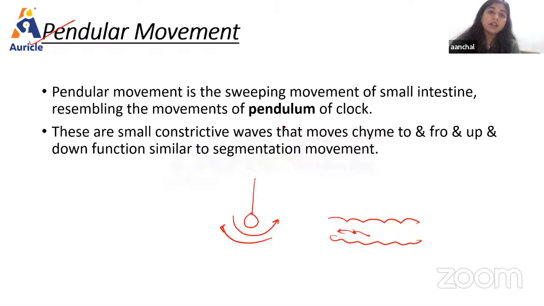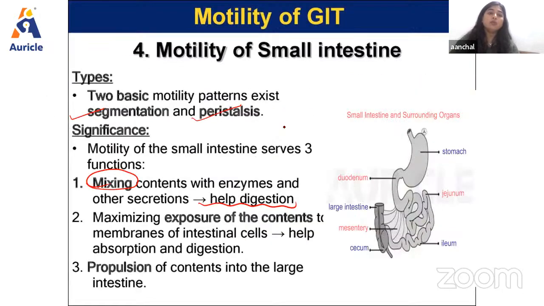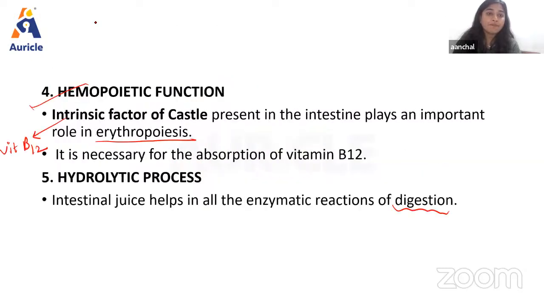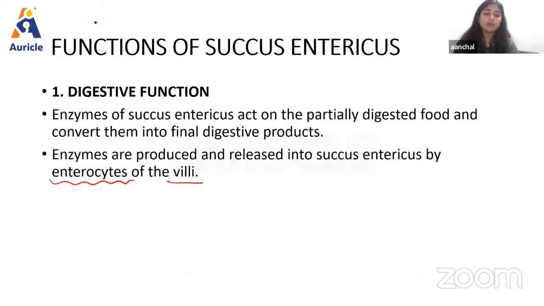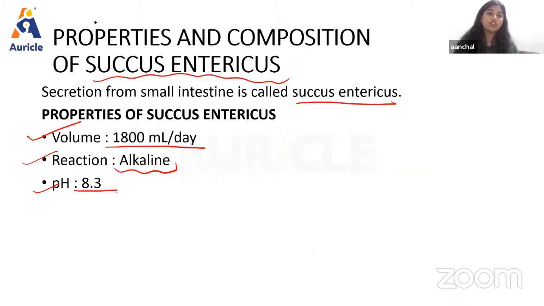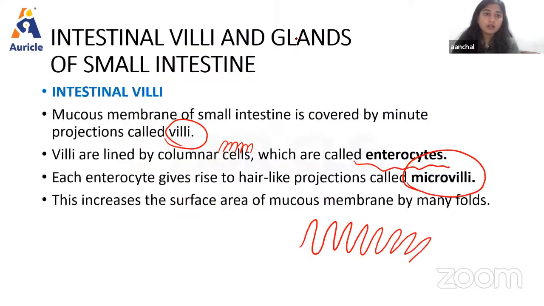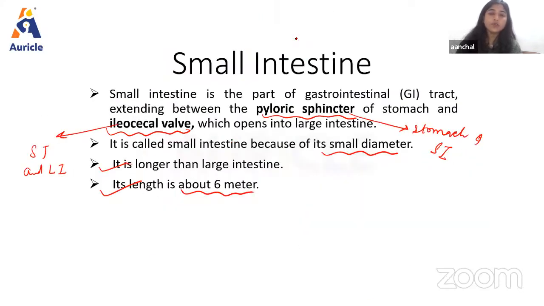Again, I'm repeating the important questions. All the movements in the small intestine are very important, right? The functions of the small intestine are important. The composition, properties, and function of succus entericus are very important. Questions on this topic can also arise in the university exams. Then intestinal glands are important. Yes, and the function of the small intestine is also another important topic.